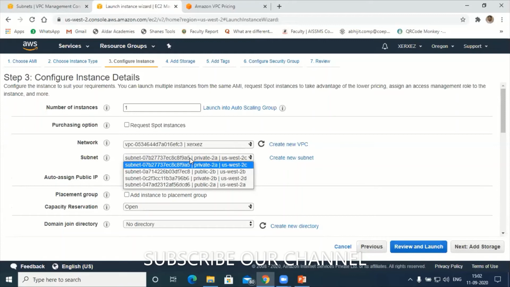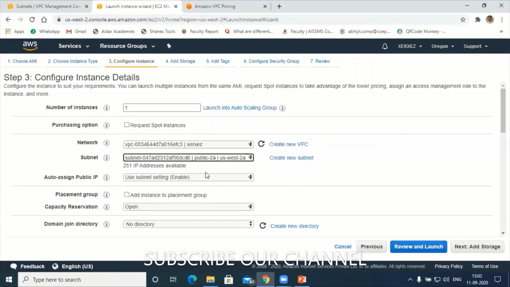Which subnet is having the internet access permission now? Public 2A and public 2B are having internet access here. So this is private. Public 2A, I'll use public 2A, understood? Or else you can use public 2B also. Now it is mentioning the capacity of this subnet: 251 addresses are available, and I can assign 251 addresses inside this subnet.